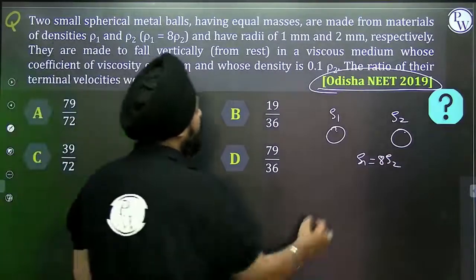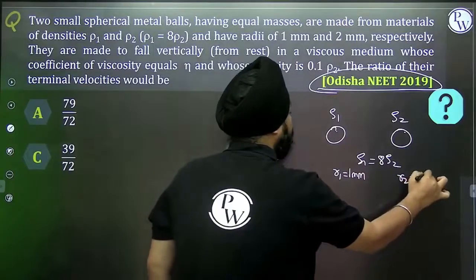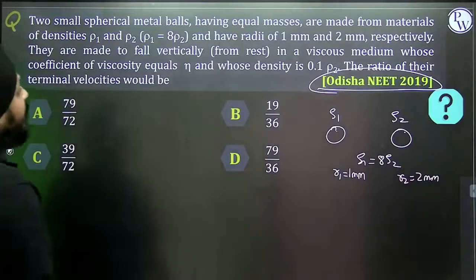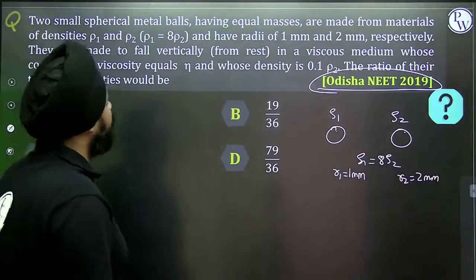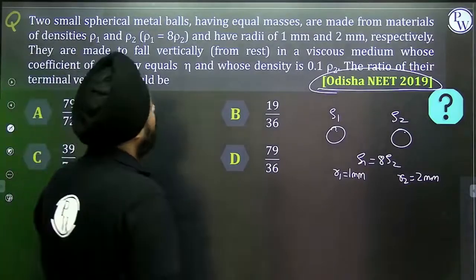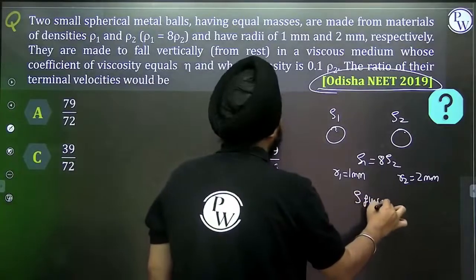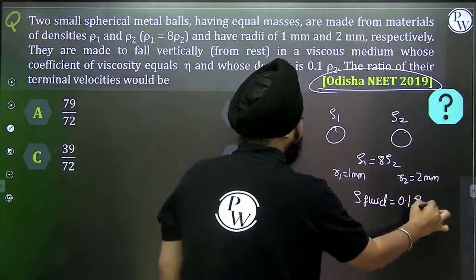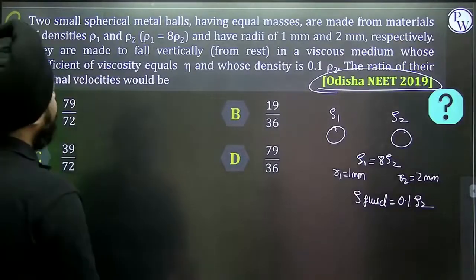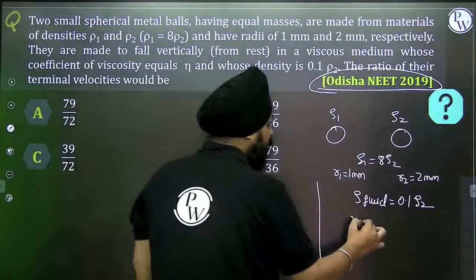One is having the radius of 1 mm, and second is having the radius of 2 mm. They are made to fall vertically in the viscous medium whose coefficient of viscosity is eta and whose density is 0.1. Okay, the density of the fluid, it is of first, that is density of 0.1 to the density of fluid. The ratio of the terminal velocities will be what? It's a very simple thing. What is the equation of terminal velocity?